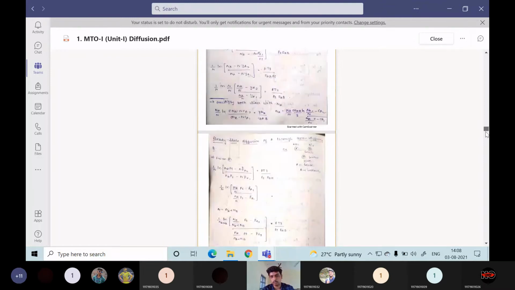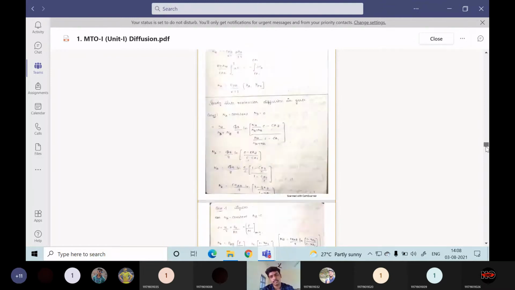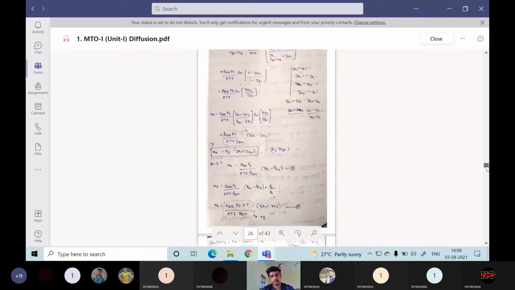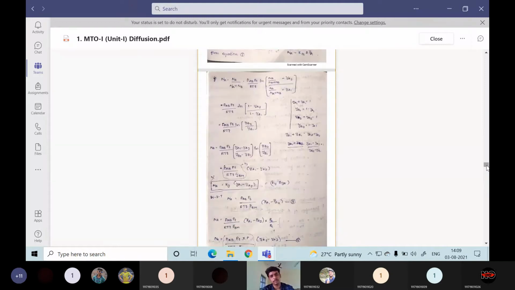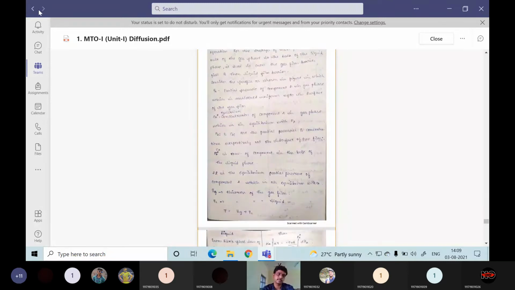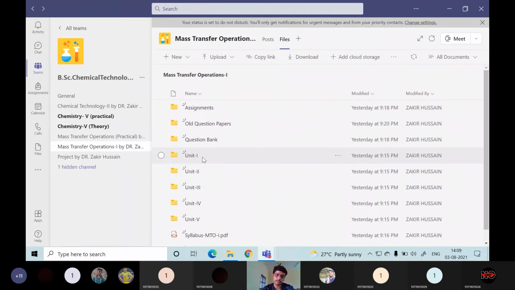Otherwise, you can go through these notes. These notes contain exhaustive material, whatever is required to answer during the examination. If you want to increase your knowledge, you can refer to the textbook. A handwritten notebook is there in this one. Similarly, I have arranged for the next units also. Unit 2 also will have one handwritten notebook copy. Unit 3 also the same. Unit 4, Unit 5.